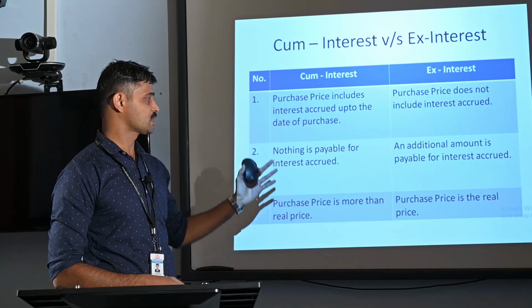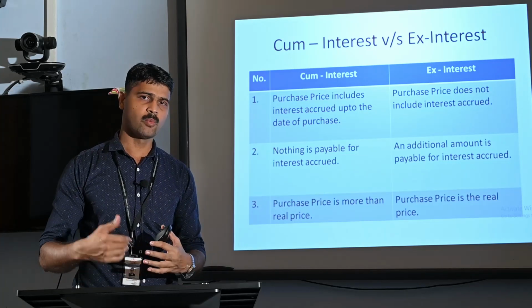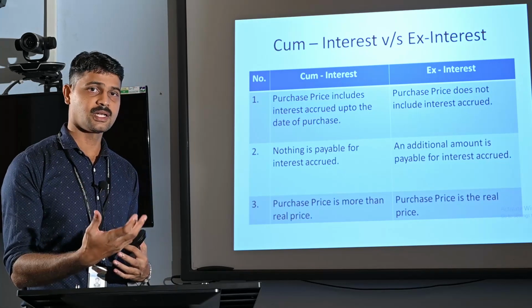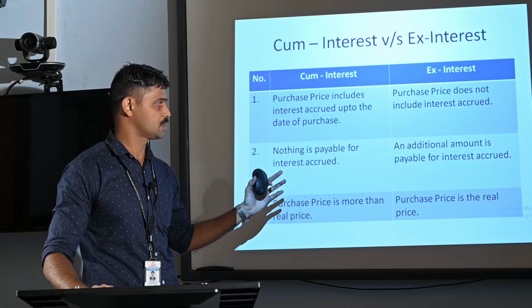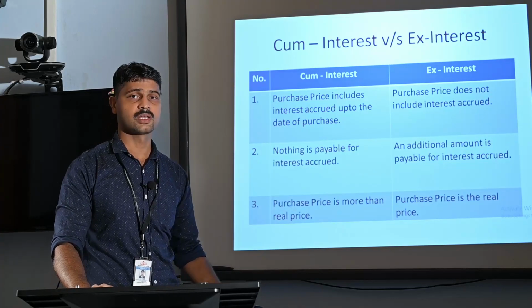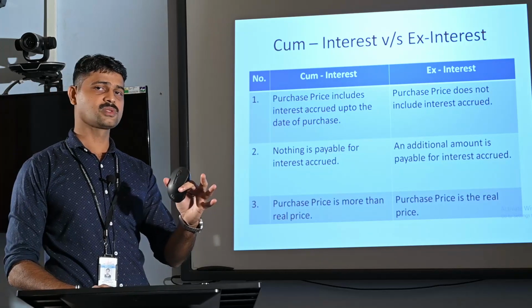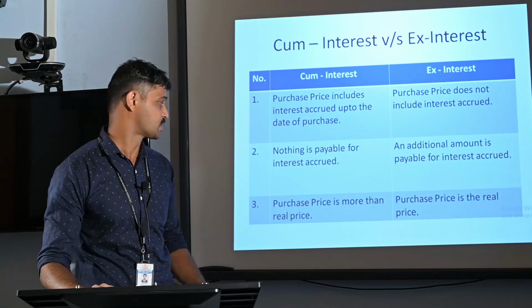Second one, in case of cum interest quotation, nothing is payable for interest accrued. There is no more payment by the buyer for purchasing an investment regarding the interest accrued for that investment. But in case of ex interest quotation, an additional amount is payable for interest accrued. In addition to the normal price of investment, the buyer has to pay an additional amount for purchasing the investment.